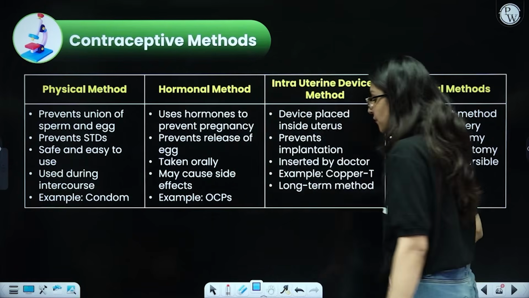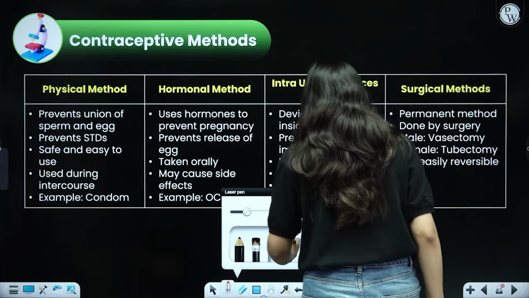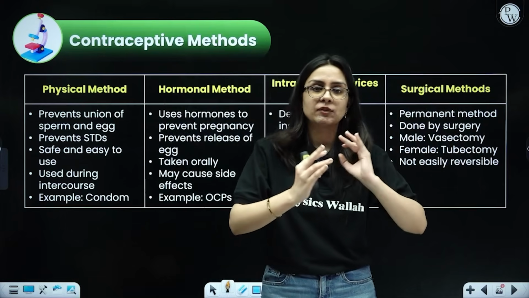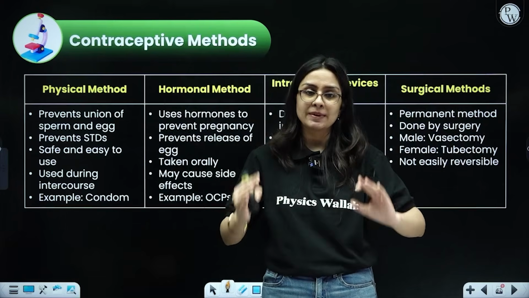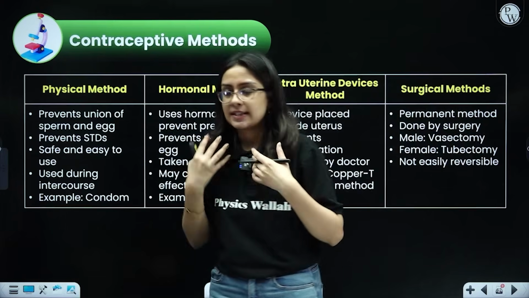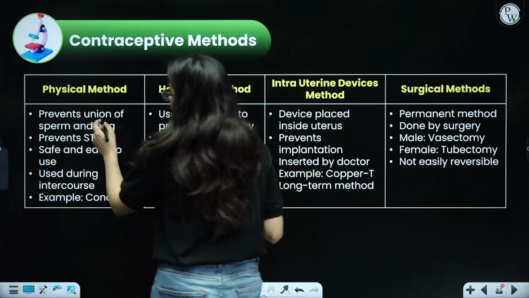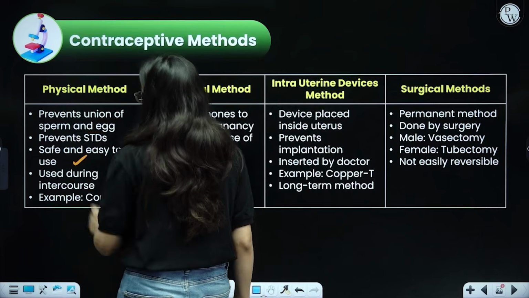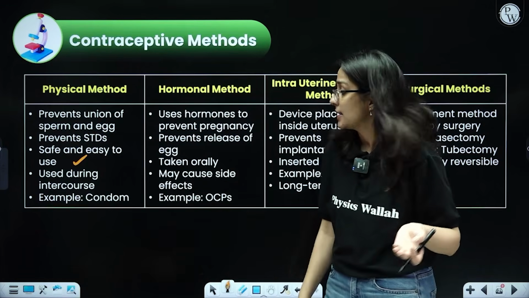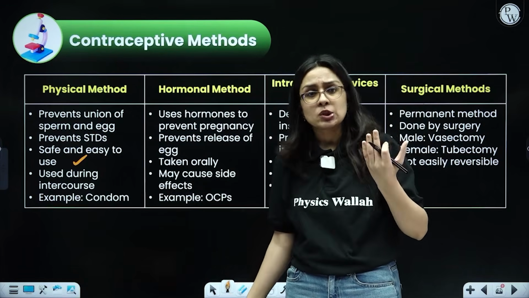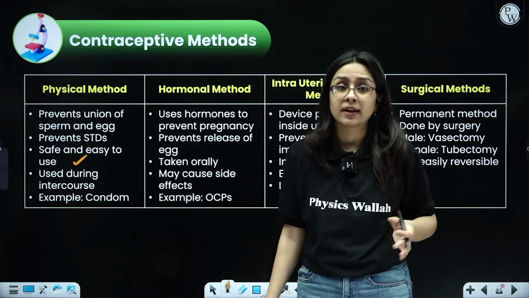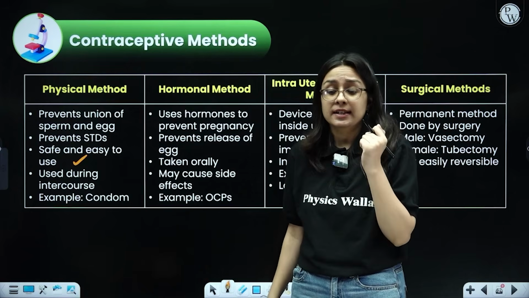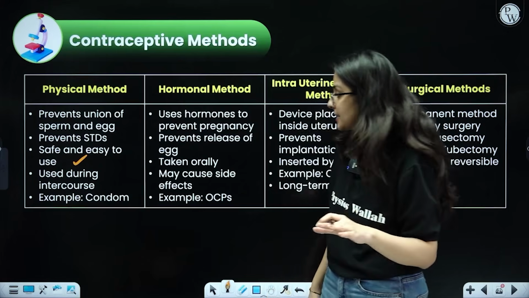Let us first understand the physical method. The physical method is the one that physically blocks the meeting of the sperm and the egg. If the sperm and the egg do not meet each other, there will be no fertilization, and no pregnancy can take place. So it prevents the union of sperm and egg, prevents STDs, and is easy to use and safe. It is very readily available, such as a condom, and very easy to use. No medical intervention is required. Also, it has very good reliability. It is very well guaranteed to avoid STDs.